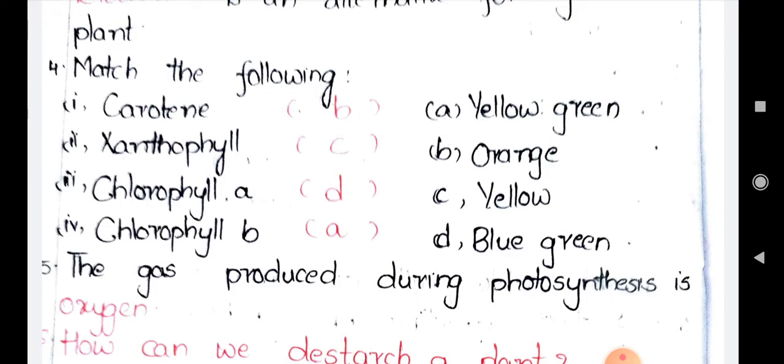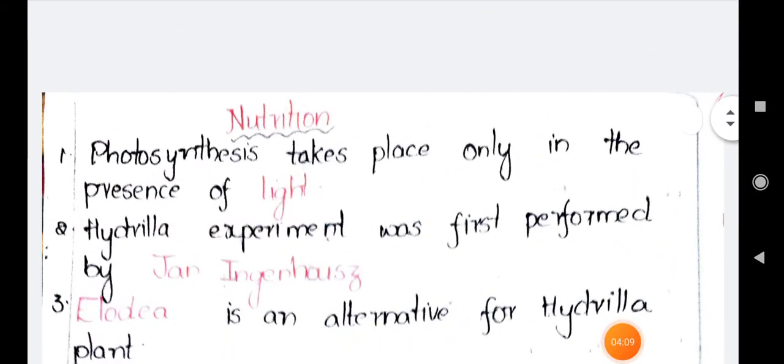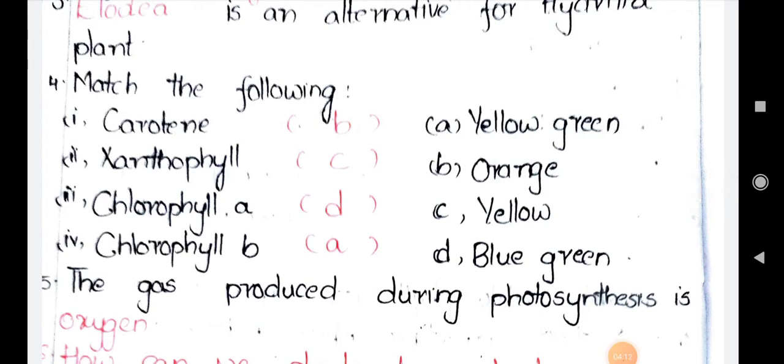The second one is xanthophyll. Xanthophyll gives yellow color to the fruits or vegetables. And if you study the structure of the chloroplast, inside the chloroplast a particular pigment is there which gives the color, and that particular pigment is what we call chlorophyll. In chlorophyll, two types are present. The first one is chlorophyll A and the second one is chlorophyll B. Chlorophyll A gives a blue-green color, and chlorophyll B gives a yellow-green color.